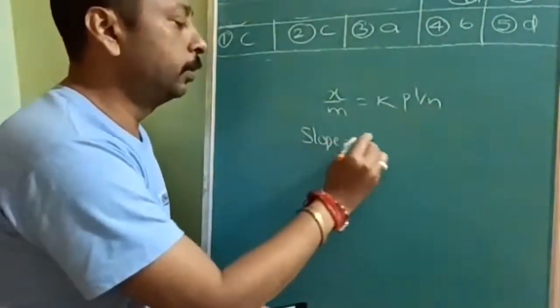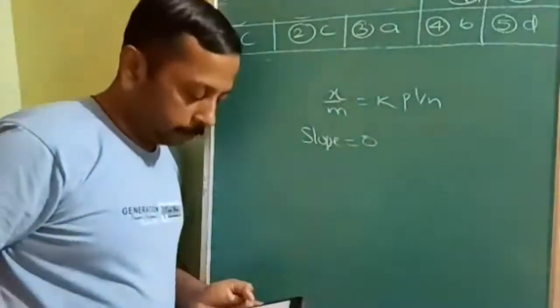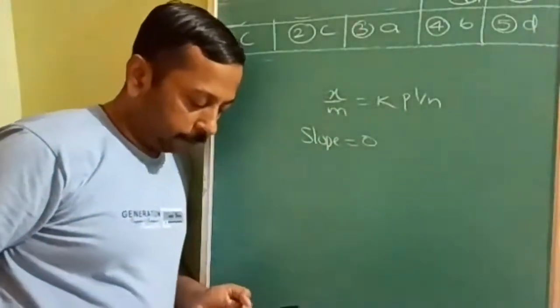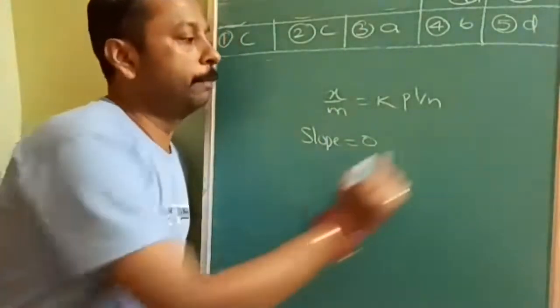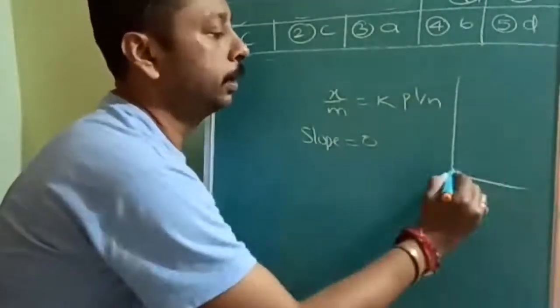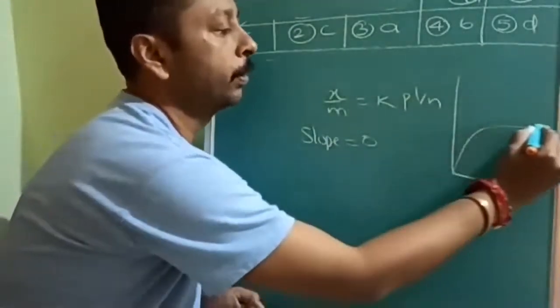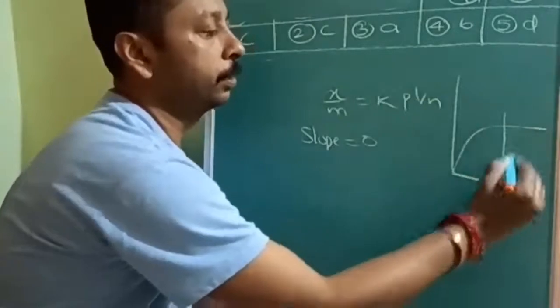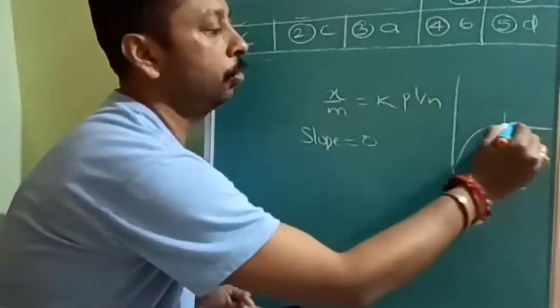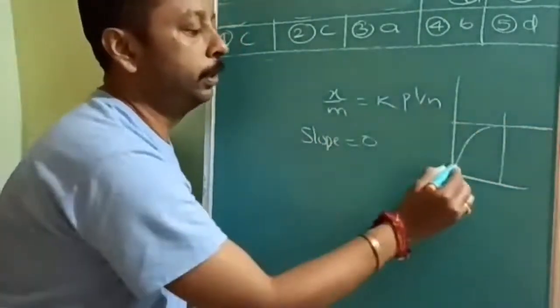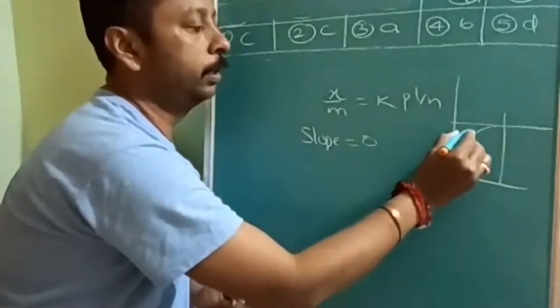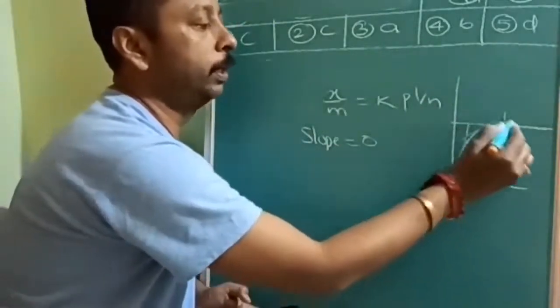Slope is given as how much? Zero. Okay. Then, which of the extent of adsorption is independent of pressure? That means, see, the graph will be like this. After a certain pressure, this will be flat. So slope will be how much? Zero. Initially, slope will be very high. Then slowly, slope will be decreasing.